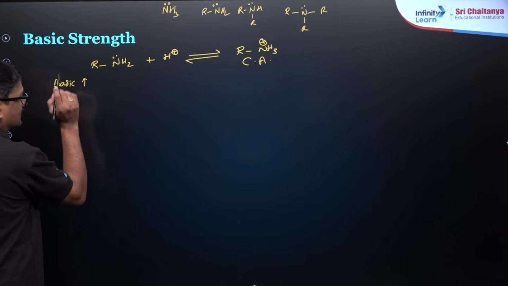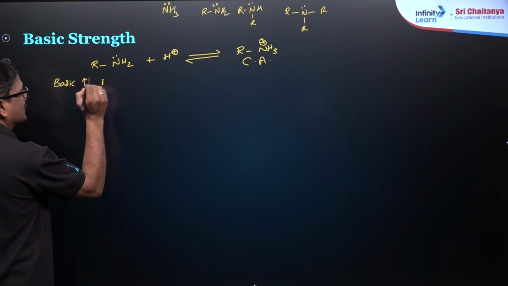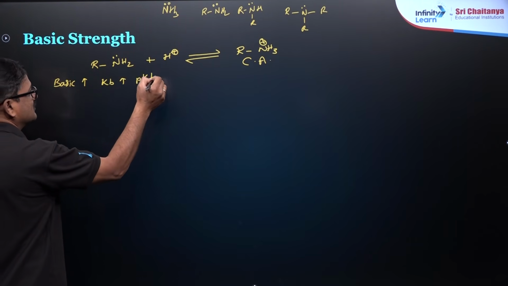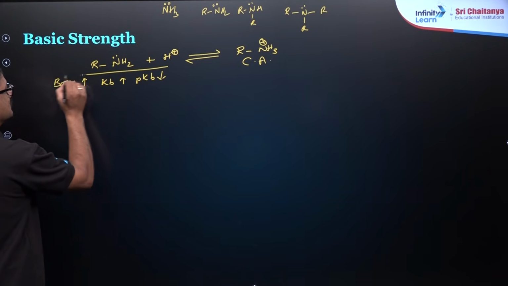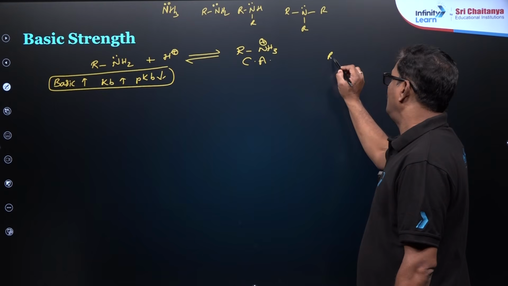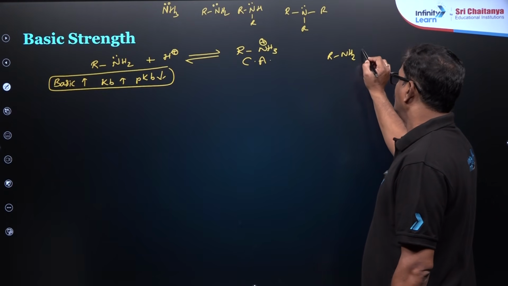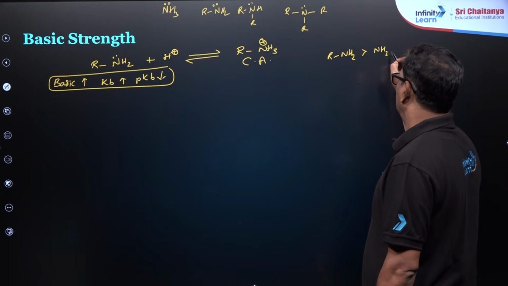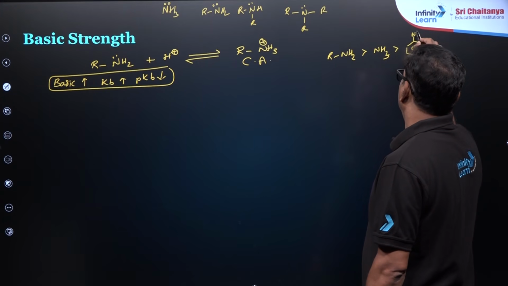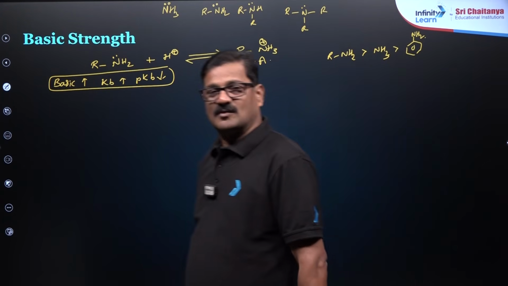As basic strength increases, you can say Kb value increases, pKb value decreases. In general, I want to say alkyl amine is more basic than ammonia, which is more basic than aniline.